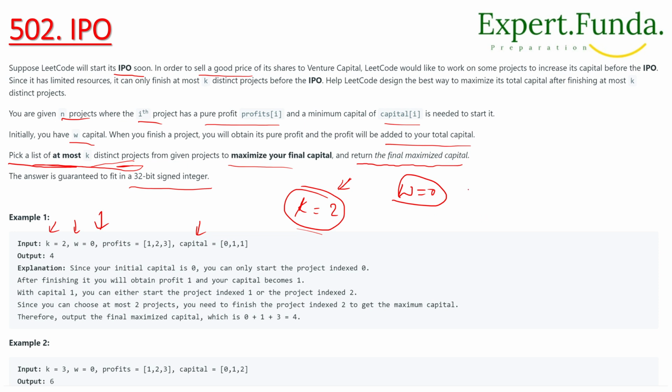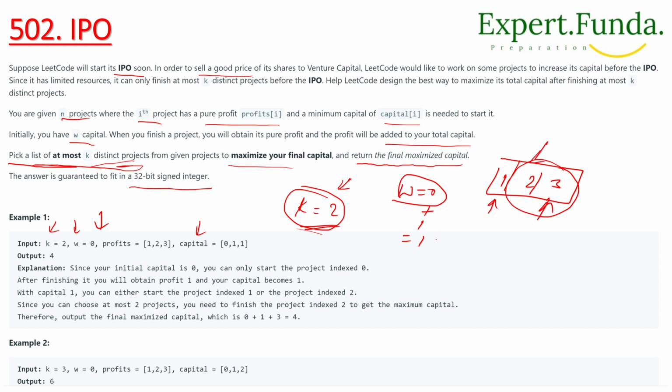In the profits we are given 1, 2 and 3. We have to choose at most k equal to 2 projects. Suppose we first select the project with profit 1, and initially W is 0, so we add 1 and now W is 1. Now 2 and 3 remain, so we select either this one or this one.